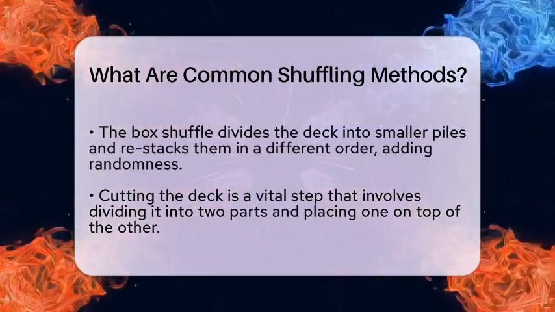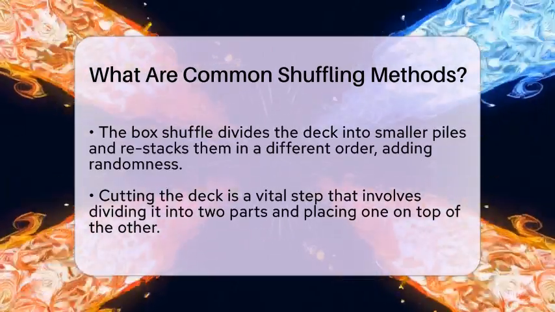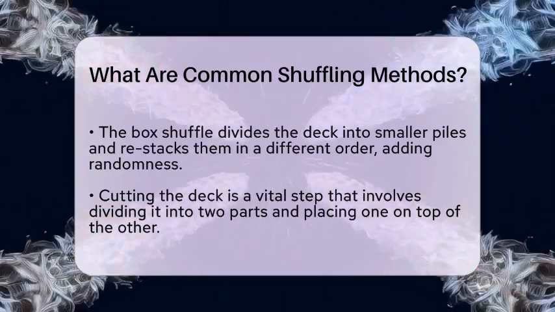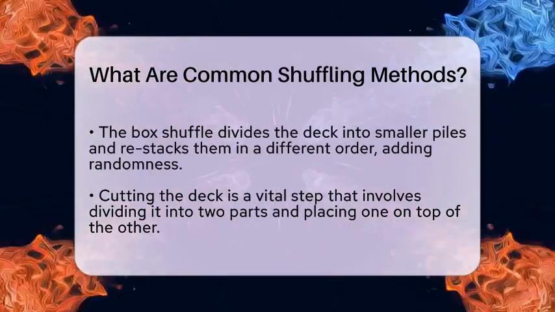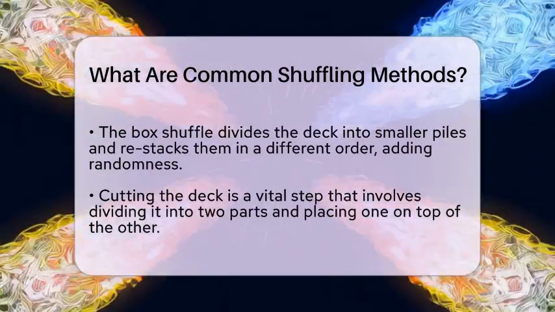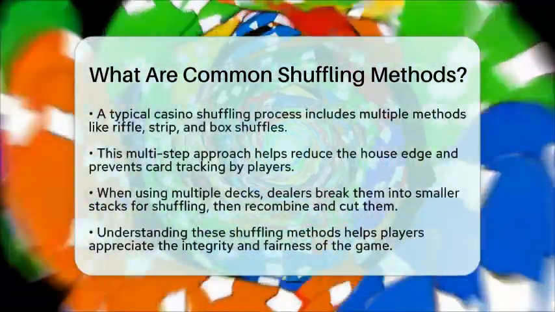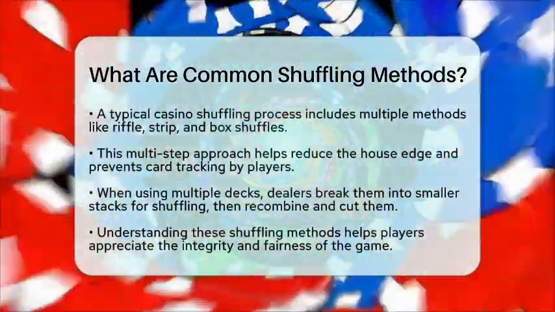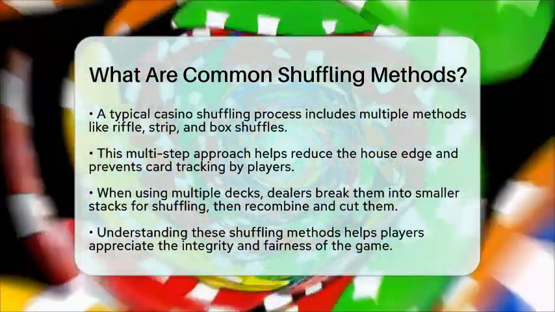In casino blackjack, shuffling is typically a multi-step process. A dealer might riffle shuffle, perform several strip cuts, riffle shuffle again, box shuffle, and then cut the deck before burning a card, which means discarding the top card in the scene. This thorough approach helps reduce the house edge by making it harder for players to track cards or predict outcomes.